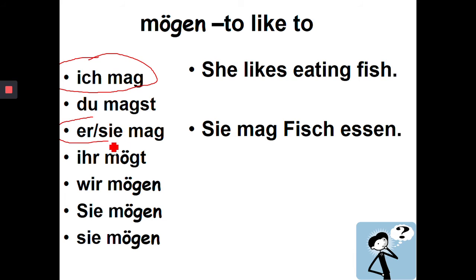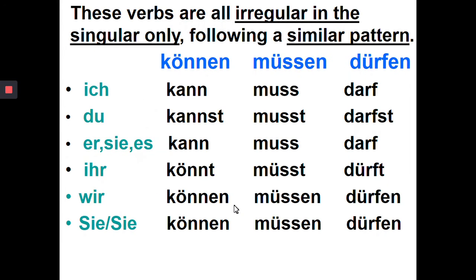And then again, of course, you've got your ich and your er, sie and es part the exact same. And then back to the usual pattern. Ihr mögt, wir mögen, sie mögen, Sie mögen. Okay. So they're only irregular in the singular form.